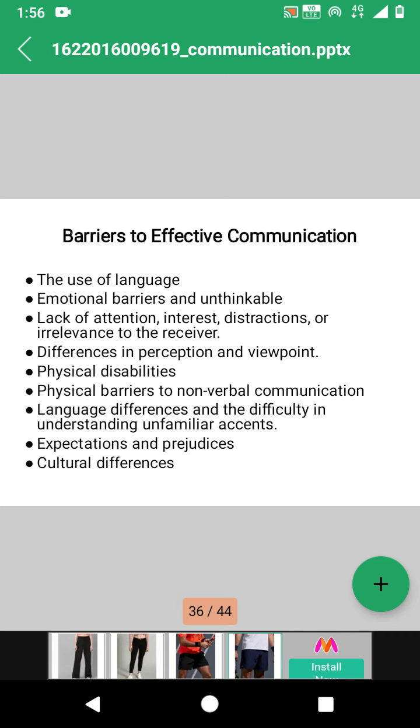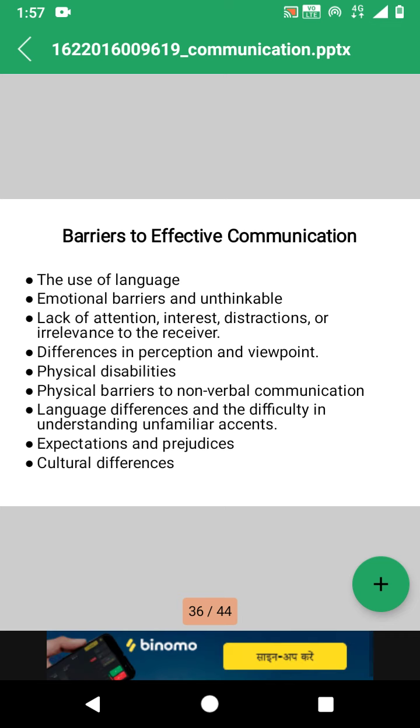And also irrelevance to the receiver: if the message the sender is sending is not relating to the conversation he is having with the receiver, the receiver may not pay attention to that kind of conversation or communication. So these are also some barriers to communication.